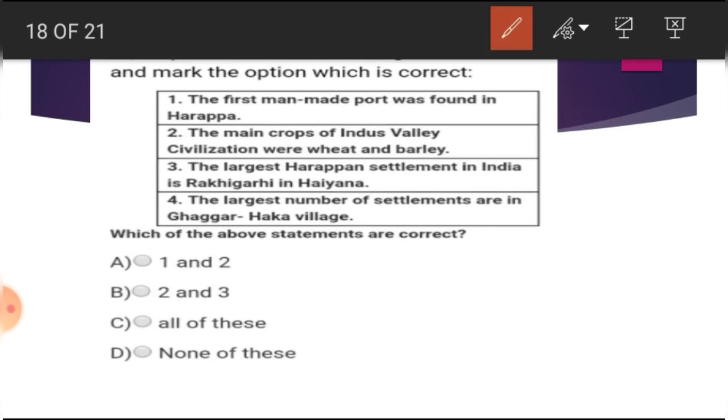And the answer is, we can eliminate options here. The largest Harappan settlement in India is Rakhigari in Haryana. It is wrong, because the largest number of settlements was in Gujarat. The largest number of settlements are in Ghaggar-Hakra. It is also absolutely wrong. So the answer is A, 1 and 2.